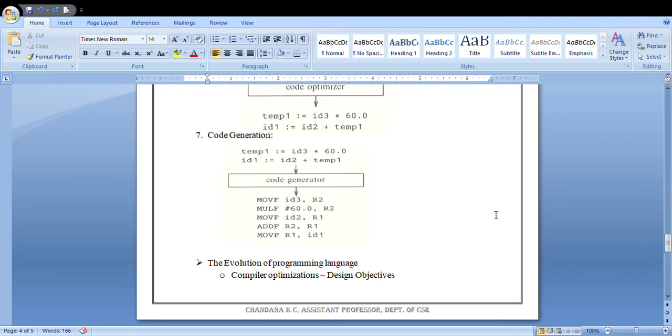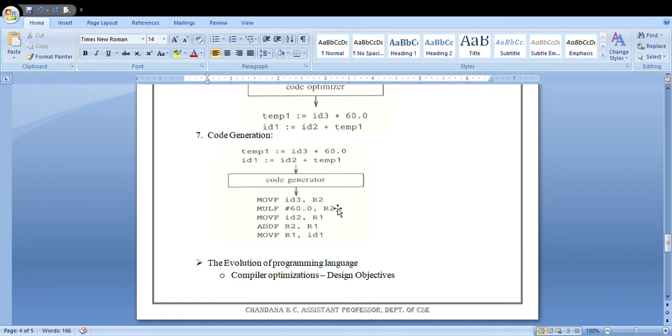Next is your code generation. Once you optimize the code, once the target code is built, you have to generate the code. I mean, it has to be easily understandable by humans. So once the output of this code optimizer is passed to the code generator, it will generate the code which is easily understandable by human.